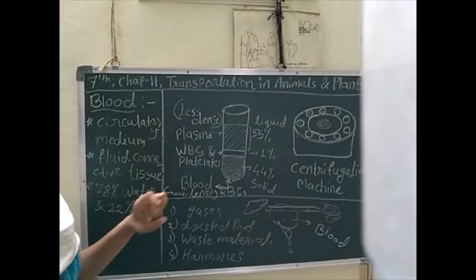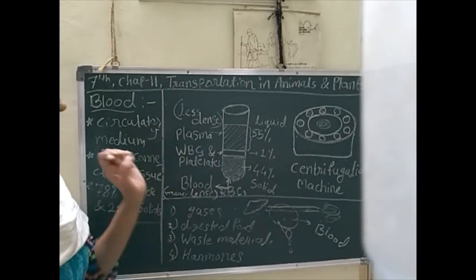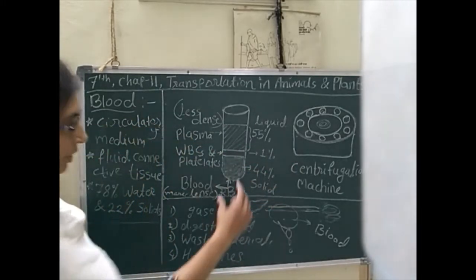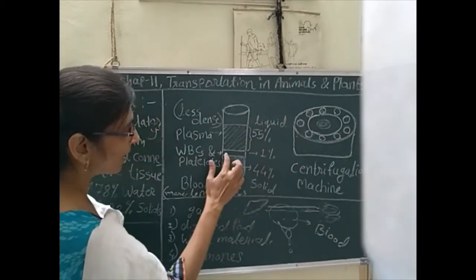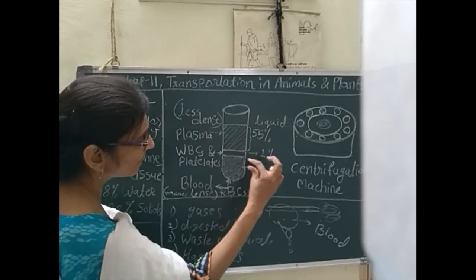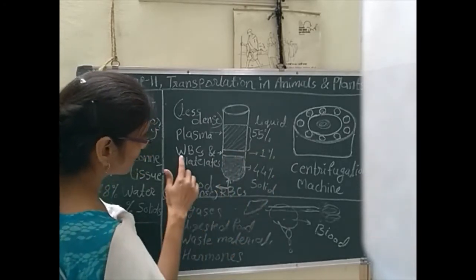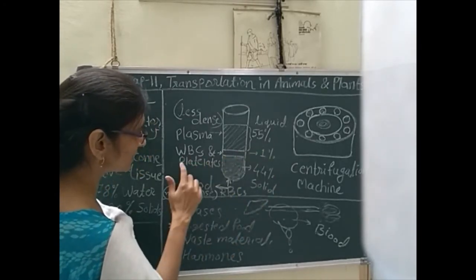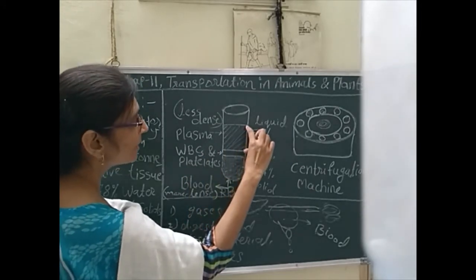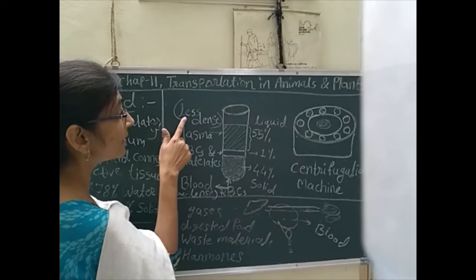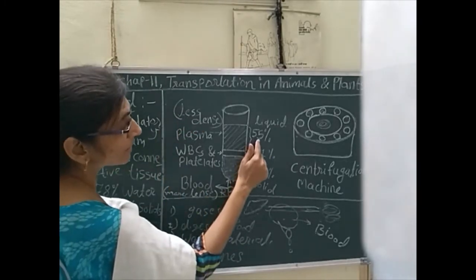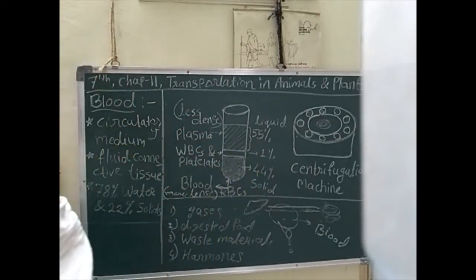That is proved here. After the centrifugation process, we can see the solid part is very small. It is deposited at the bottom, and then the middle part is very small, and it has WBCs and platelets. And the upper part is the yellowish liquid, which has less density, and again it is 55%.